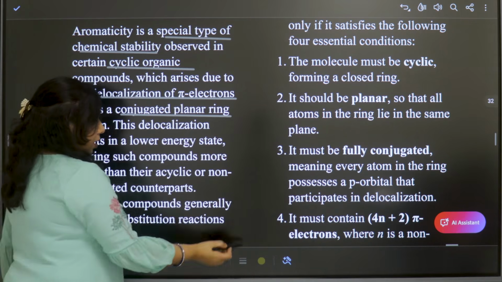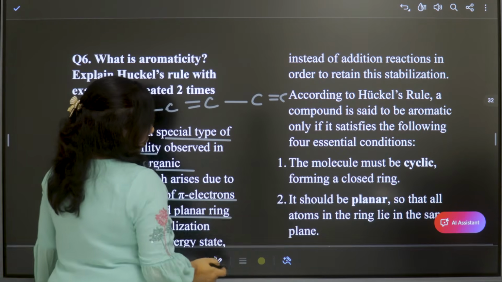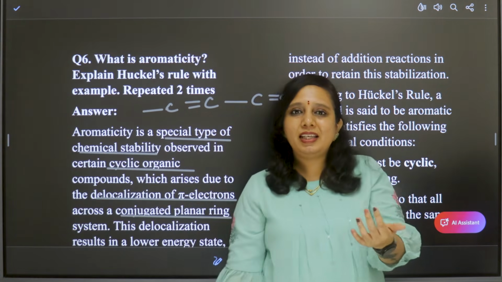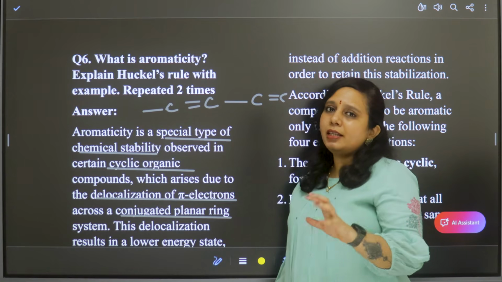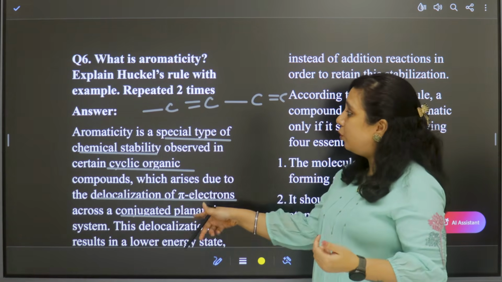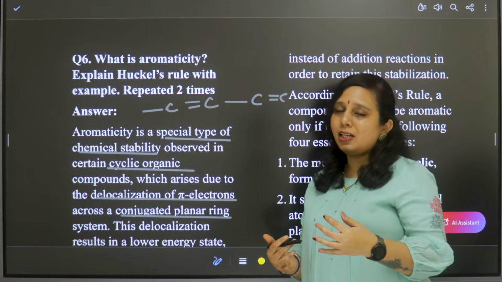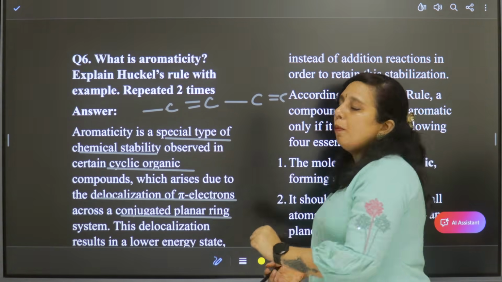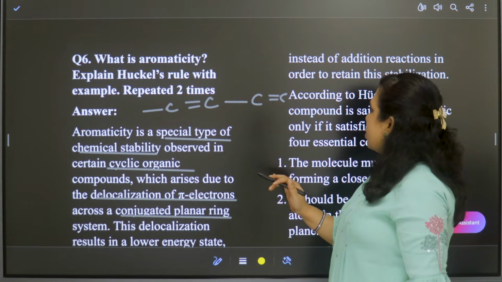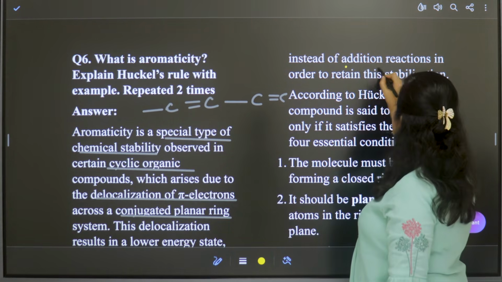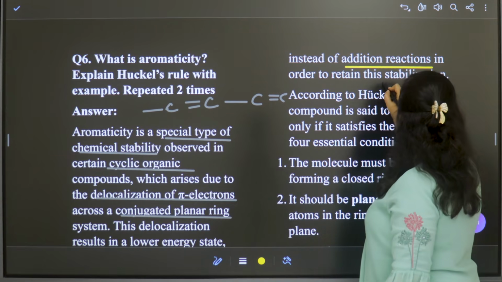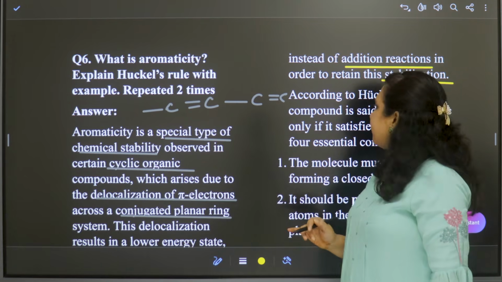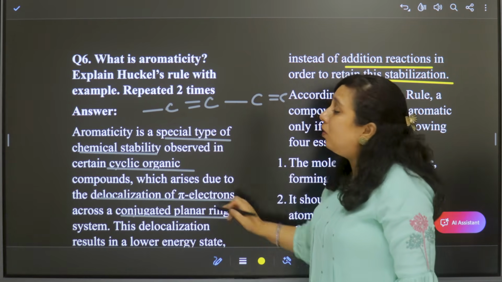Though double bonds are present, till now with alkenes we have seen addition reactions. But due to the delocalization of electrons in conjugated double bonds, these aromatic compounds undergo substitution reactions instead of addition reactions, so that the stabilization due to resonance can be maintained. Right? So this is about aromaticity.